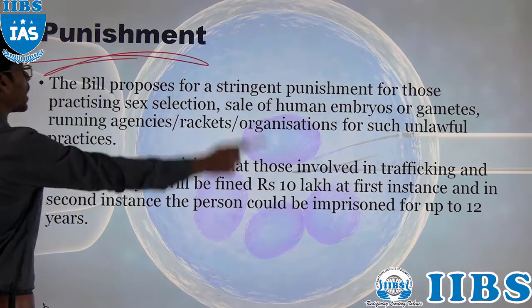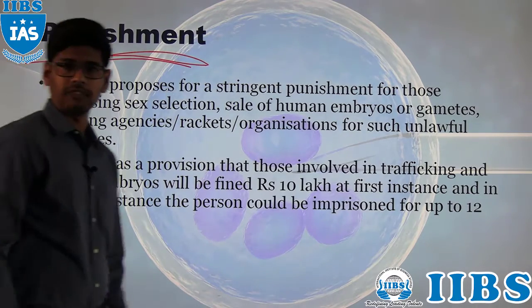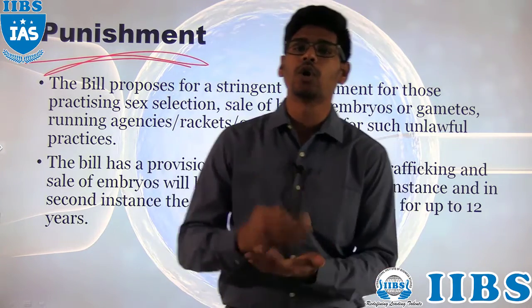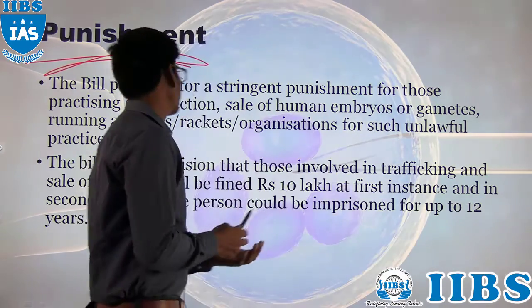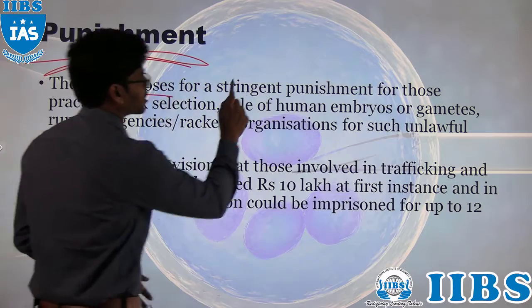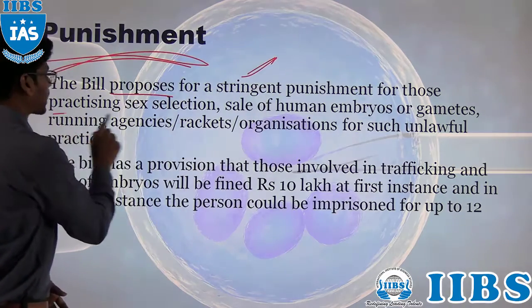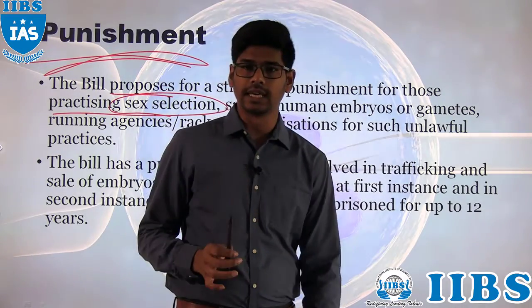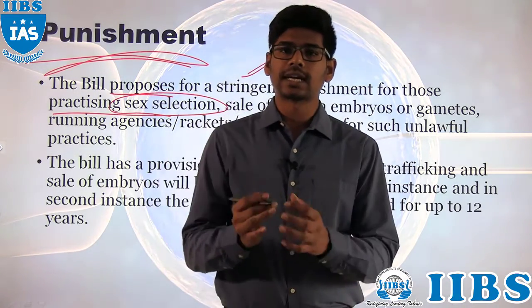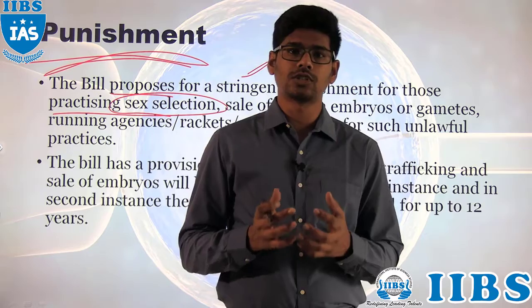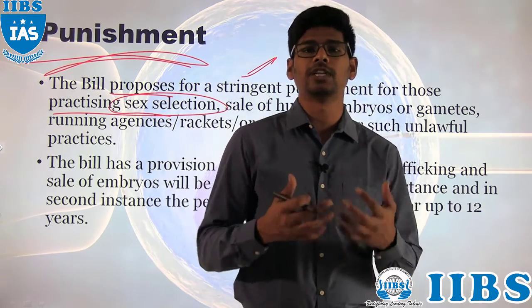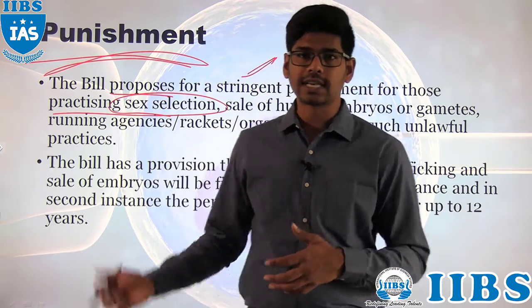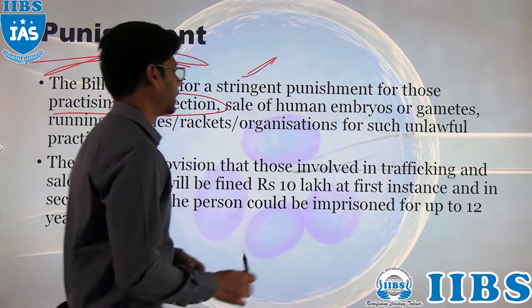If there are any violations, the government is laying down the regulations so that everybody will follow. What if you do not follow those regulations? That we have to know. The bill proposes stringent punishment for those practicing sex selection, right? Even now it is totally illegal. You cannot select the sex of a child. Just because you know the baby being born is a female, you cannot kill it, right? Sex selection is totally illegal in India.